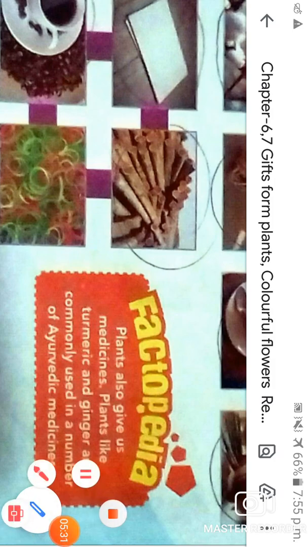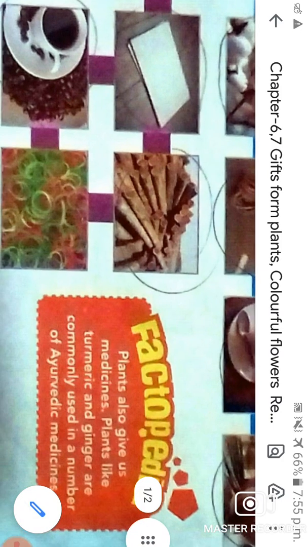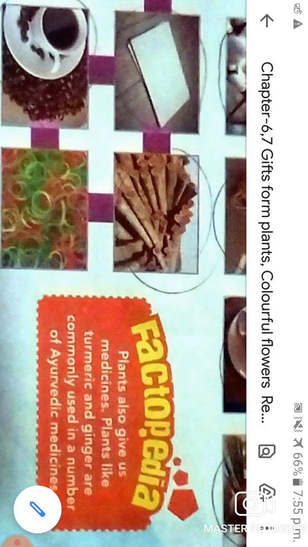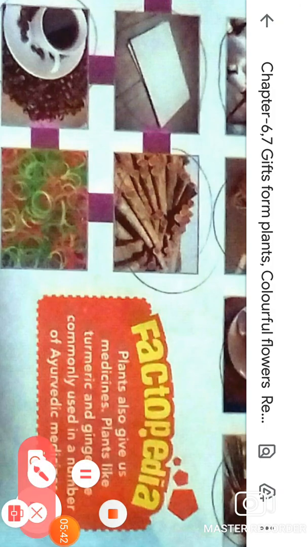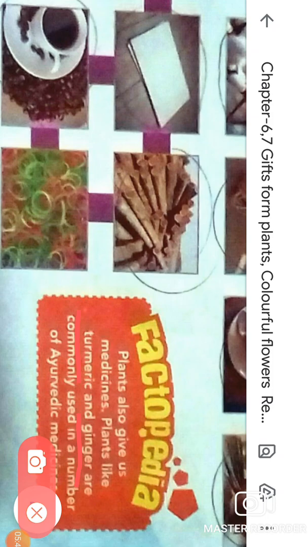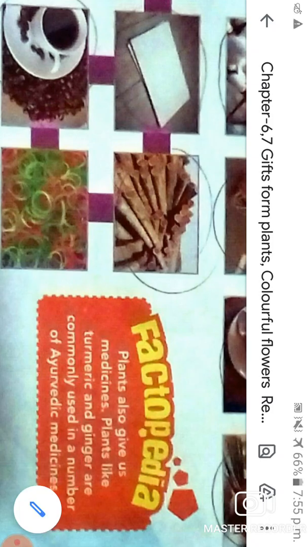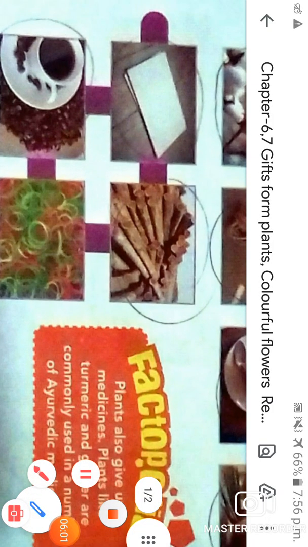It gives us herbs, and turmeric and ginger are things we get from the plant. We use them on a large scale to make Ayurvedic medicine. Is that clear, students?